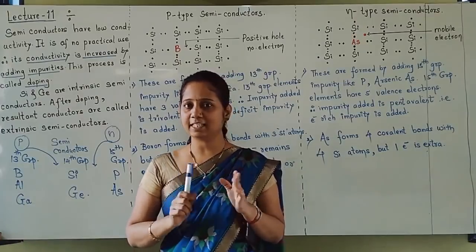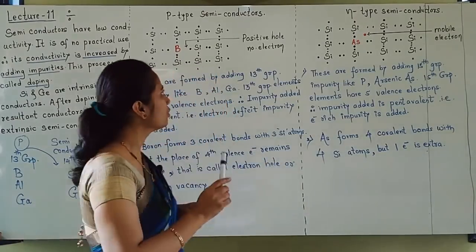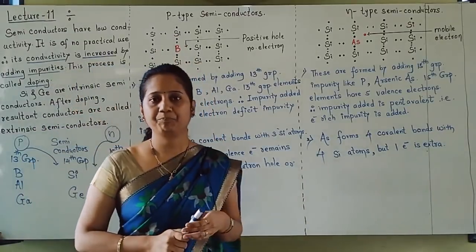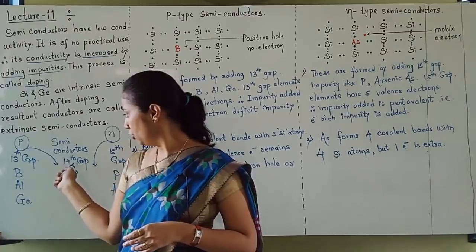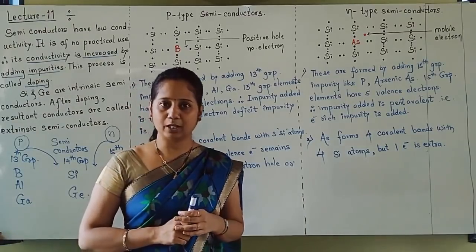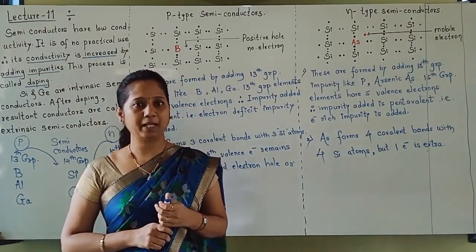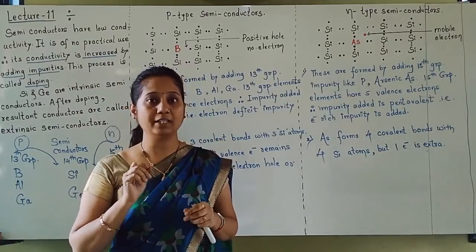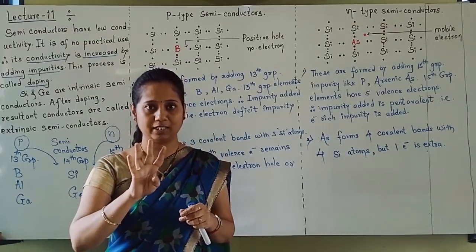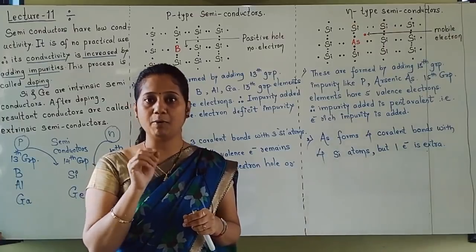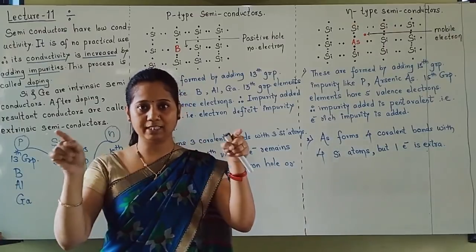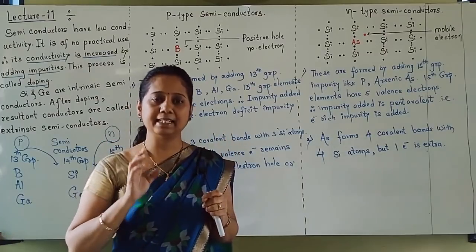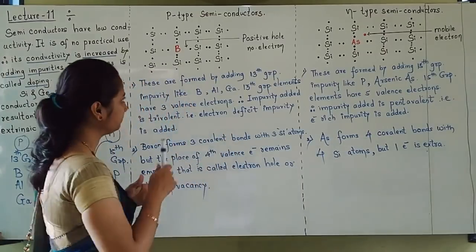Let us understand these two types in detail. First I will tell you what we mean by P type semiconductors. 14 group elements, silicon is the example we are going to take. 14 group elements have 4 valence electrons. So every silicon has 4 valence electrons. Every silicon forms 4 covalent bonds with the surrounding silicon atoms, and like this it completes its octet.